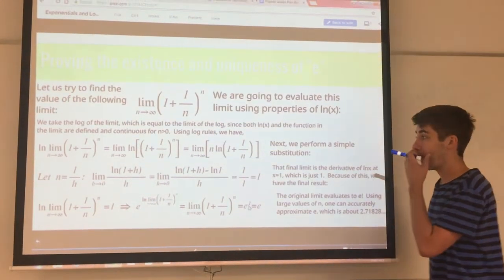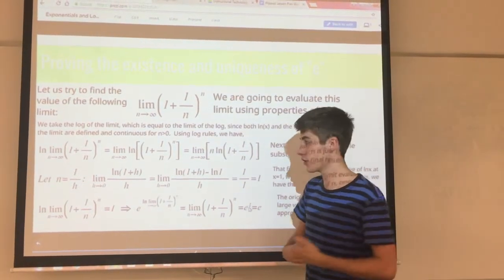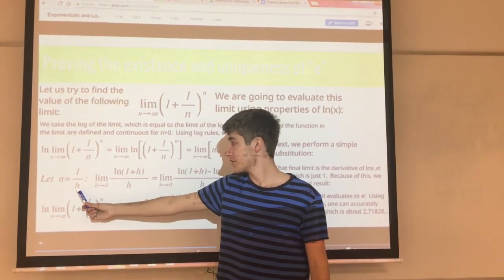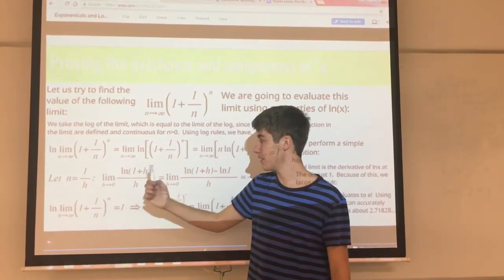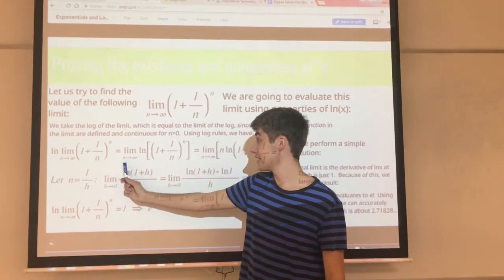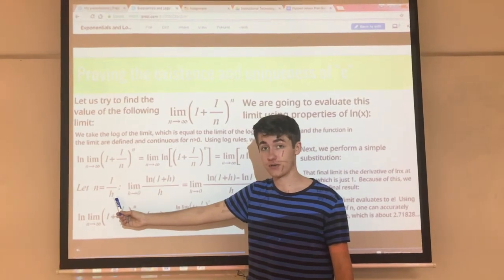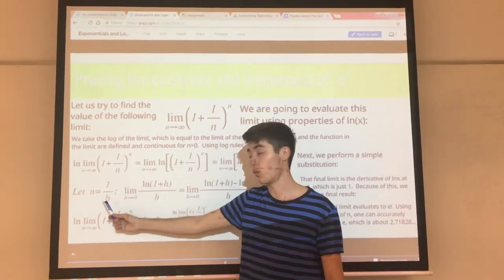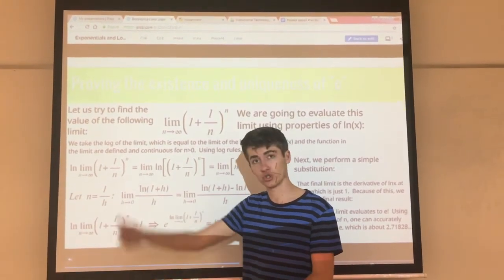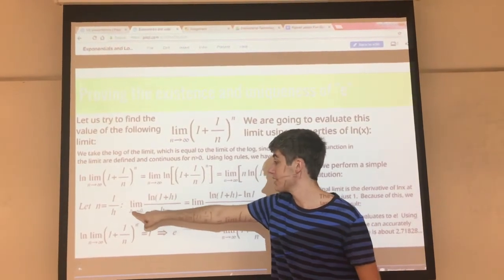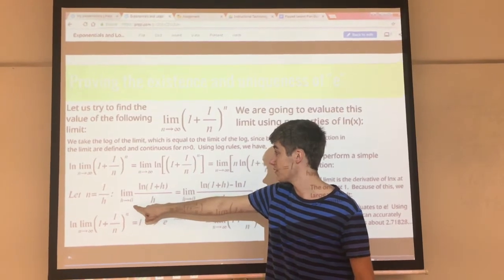And so what we're going to do now is a clever little substitution. We're going to let n equal the quantity 1 over h, okay? And so this is going to change a few things. In the limit, it says n goes to infinity, but if n goes to infinity, then that must mean h has to go to 0, right? Because as you divide 1 by smaller and smaller numbers, n will shoot up. But h then has to go to 0 for this to go to infinity. So now, instead of n going to infinity, we have h going to 0.